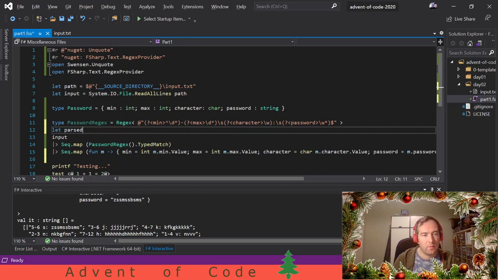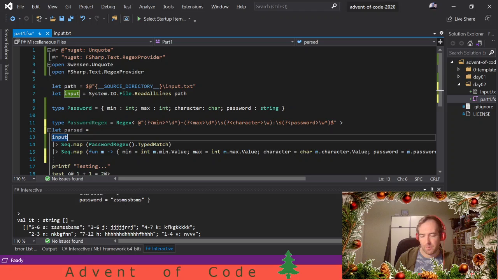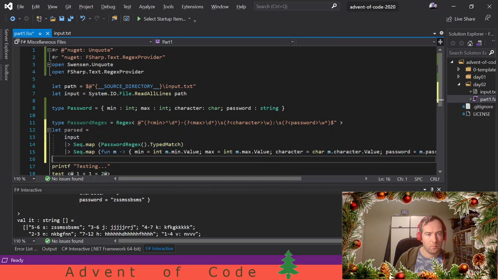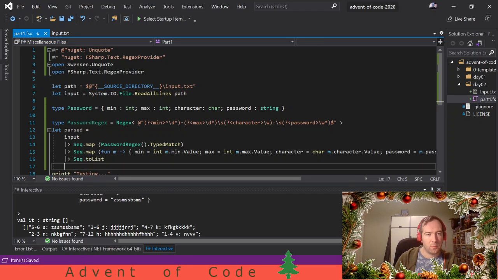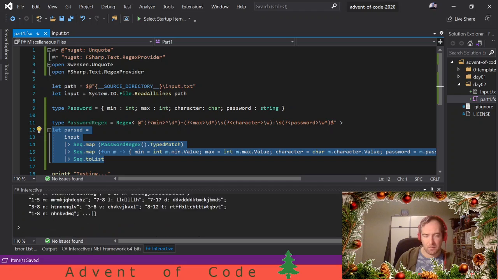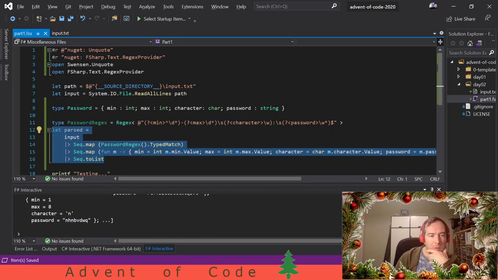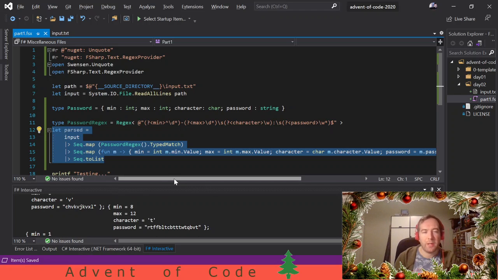Let's call this parsed. And let's make it a list so it evaluates. We need no lazy loading here. Okay, there we go. We parsed our password database.